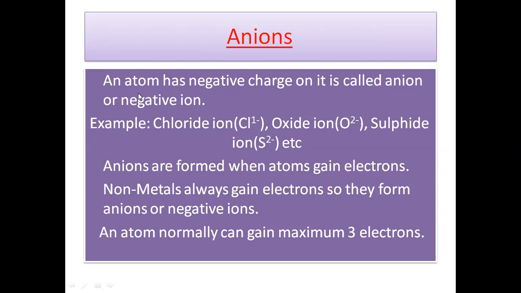Now, what are anions? If an atom has a negative charge on it, it is called an anion or the negative ion. For example, chloride ion, oxide ion, sulfide ion, etc. Keep in mind, non-metal atoms form anions, and the name of the anion always ends with the word "ide," as you have seen in the examples. Anions are formed when atoms gain electrons, and non-metals always gain electrons, so they form anions or the negative ions. An atom normally can gain a maximum of 3 electrons. As any atom can lose a maximum of 3 electrons, similarly, any atom can also gain a maximum of 3 electrons in normal conditions.